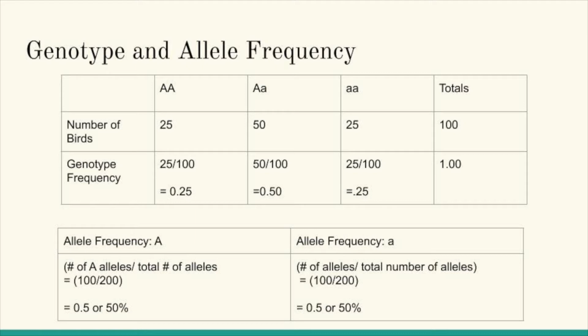To calculate the genotype frequencies, you simply do the number of individuals with a specific genotype divided by the total number of individuals in the population. To find the allele frequency for big A alleles, you do the number of big A alleles in the population divided by the total number of alleles expressed in the population. This is repeated in terms of the little a allele to find its allele frequency. Here we see that the allele frequency for big A alleles is 50% as well as for the little a alleles.